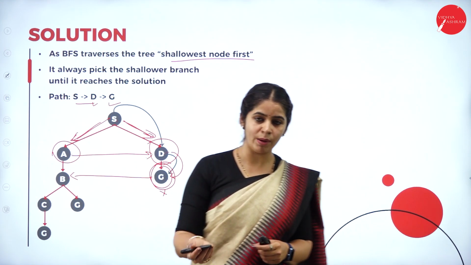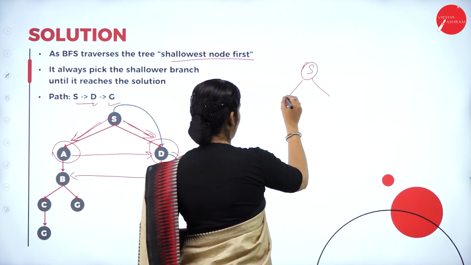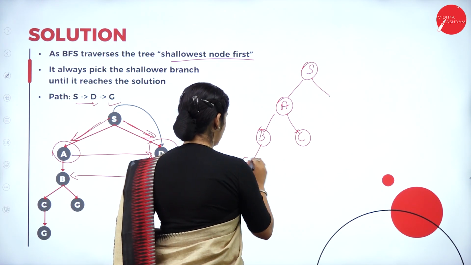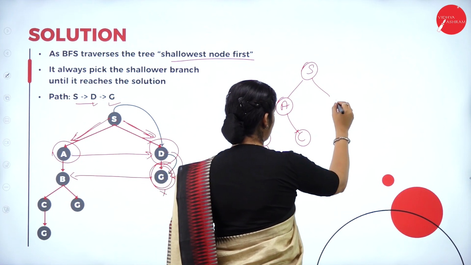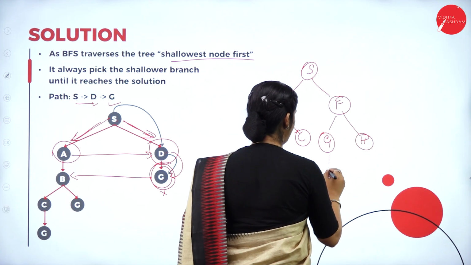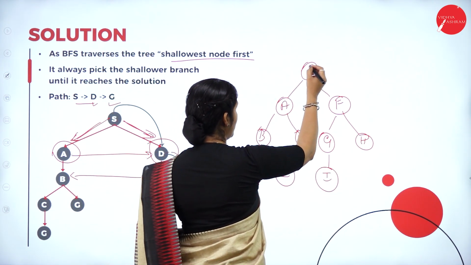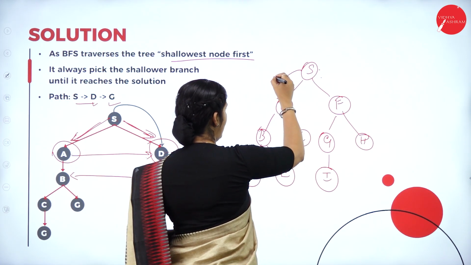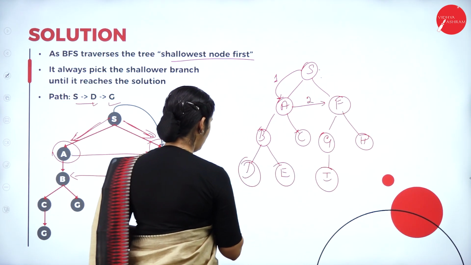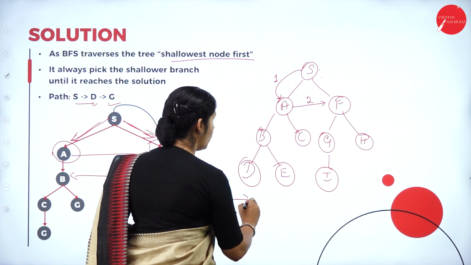Or you can take one more example where we have S, A, B, C, D, E, F, G, H and I, right? Now here what we are doing, from the start we are moving to the node A as a first step. From node A we are searching for the node F. So what is the path? S goes with A and goes with F.